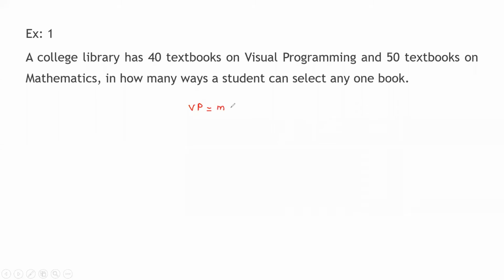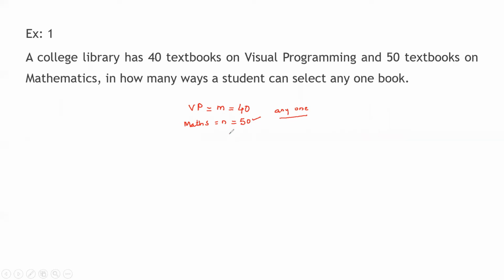I will call this M, according to our statement. Now, maths, how many books are there in that library? 50 are there. I have to choose any one, meaning I can choose any one book from visual programming, or else any one book from mathematics.